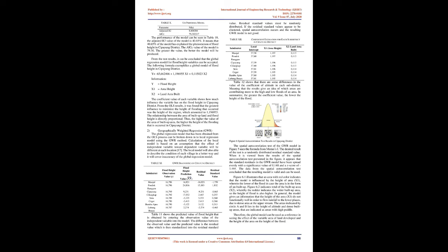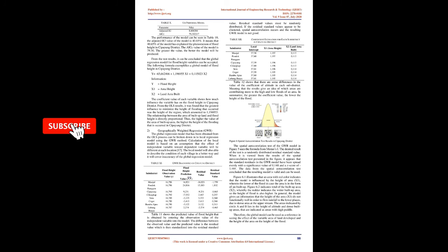The coefficient value of each variable shows how much influence the variable has on the flood height in Cipayung district. From the OLS results, it was found that the greatest influence to minimize the height of flooding that occurred was the height of the region, which amounted to 1.196955. The relationship between the area of built-up land and flood height is directly proportional. Thus, the higher the value of the built-up area, the higher the height of the flooding that has occurred in Cipayung district.